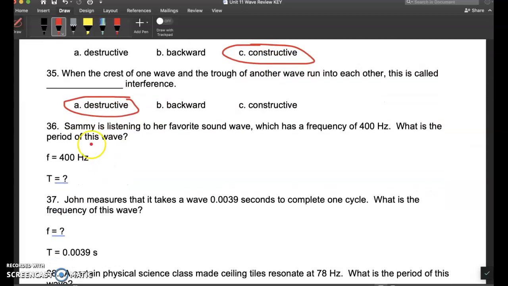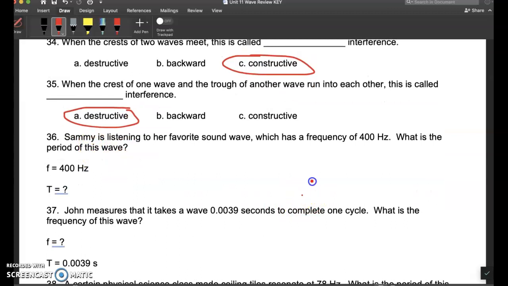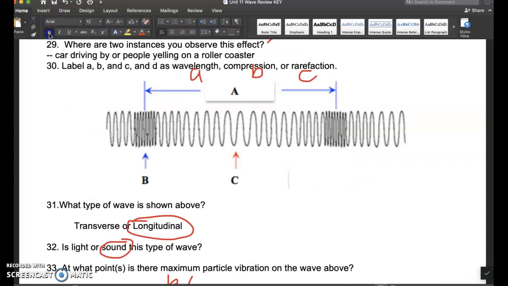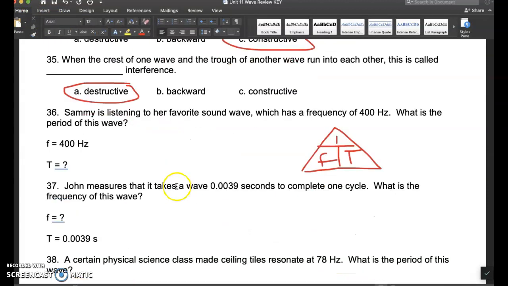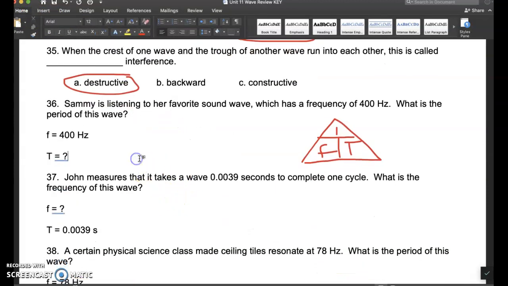Okay. Now down here, I'm going to need my frequency and period triangle. So frequency, period, T. Remember, whatever variable I'm solving for, I just cover it up.